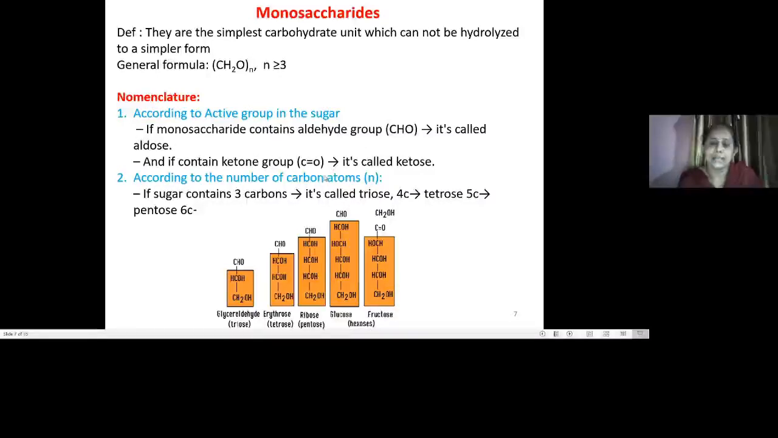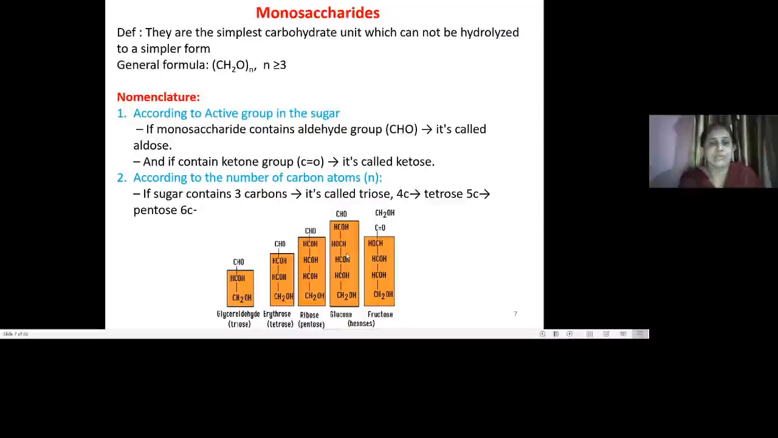The next basis is the number of carbon atoms present. If the sugar contains 3 carbons, we call it a triose; 4 carbons, a tetrose; 5 carbons, a pentose; and so on. Here, glyceraldehyde is a triose sugar. Erythrose is a tetrose sugar having 4 carbons. Ribose is a pentose sugar having 5 carbons. Glucose and fructose are hexose sugars having 6 carbons each.